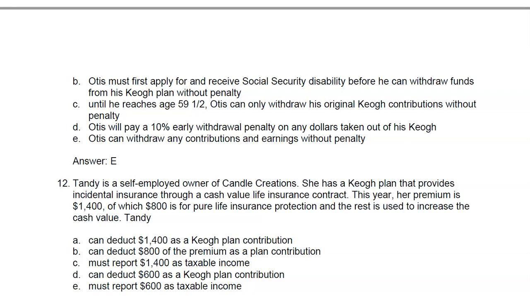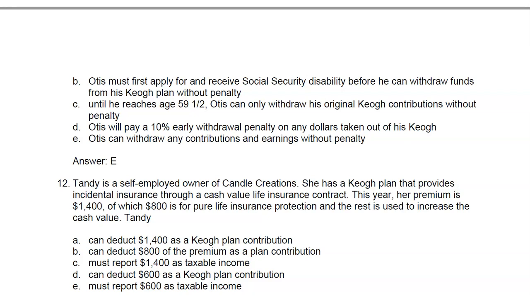C. Must report $1,400 as taxable income. That is not true. You do not report the whole premium as taxable income. D. Can deduct $600 as a Keogh plan contribution. That is correct. Therefore, of the $1,400, the $800 for pure life insurance protection cannot be deducted, but it is the cash value portion, $600, that may be deducted as a Keogh plan contribution.